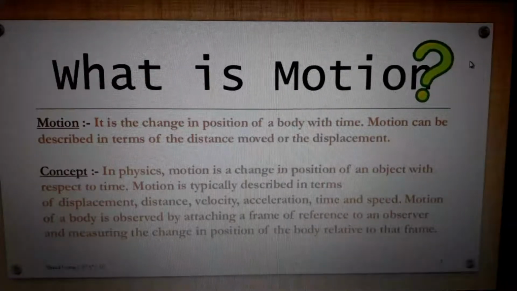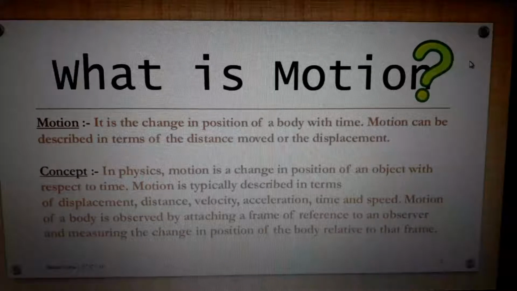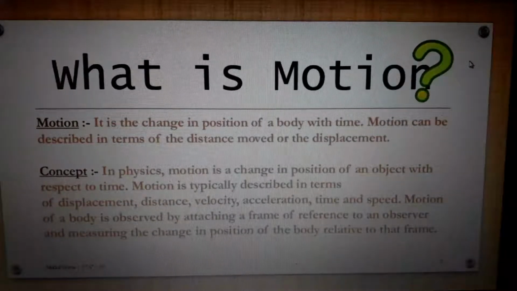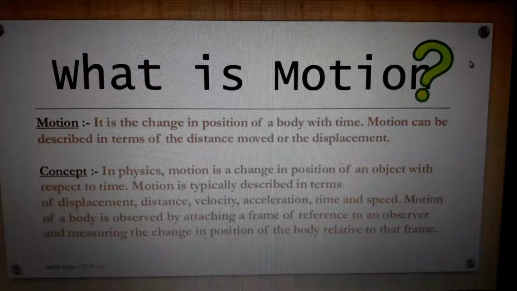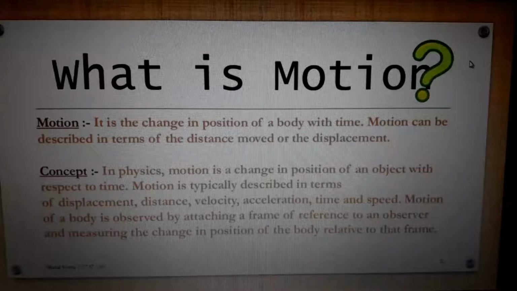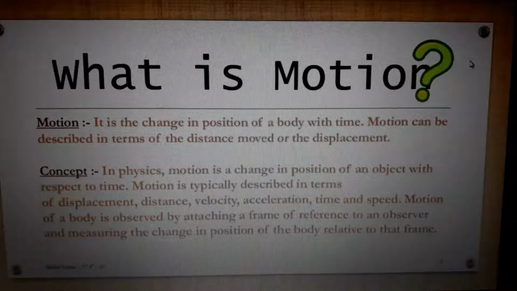Motion of a body is observed by attaching a frame of reference to an observer and measuring the change in position of the body relative to that frame. In physics, to study motion, we will make a frame. For example, the first frame is the position we are standing, our initial position, and the next frame is the final position. We need to discuss everything with an example, that's why we use this concept of frame.